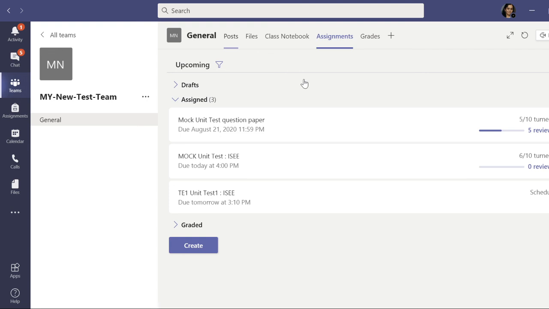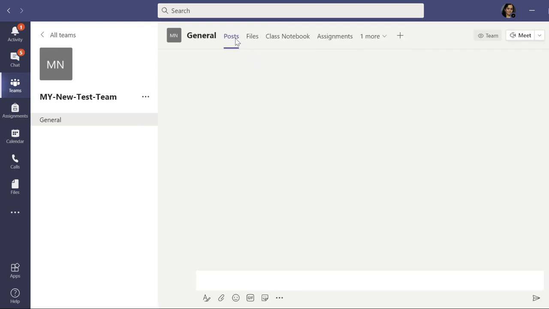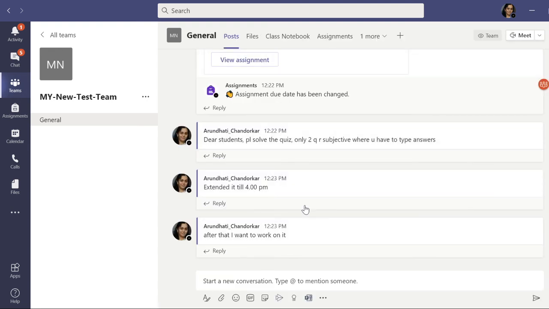And also you can check the post tab also. So here now nothing is seen, but the moment it is assigned to your class team tomorrow at 2 o'clock, here you will see the notification. In the similar manner, if you are familiar with this assignment tab while taking the submissions. So that's all from my side.